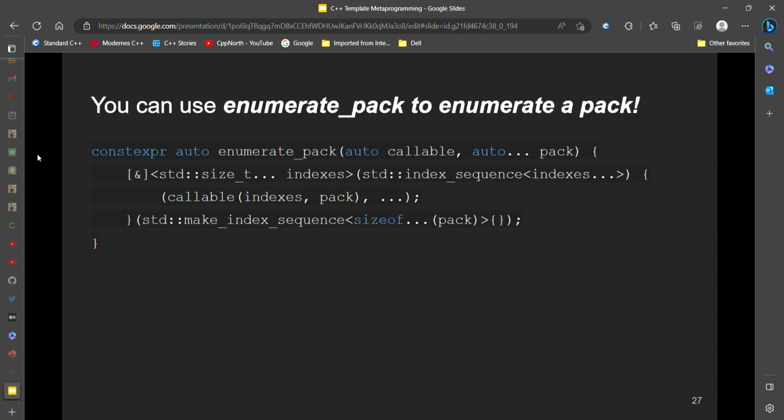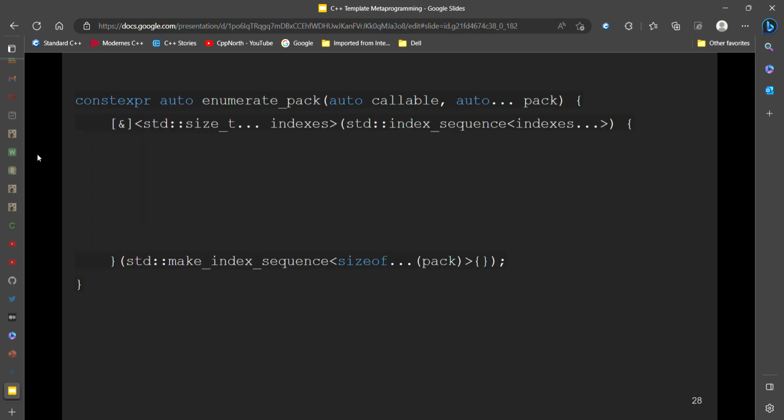So now onto enumerate pack. This is a very cool trick, which I would say is really quite similar to for each, because all you're doing extra is passing in the current index. First of all, we don't have any template parameters here. We just have a pack.